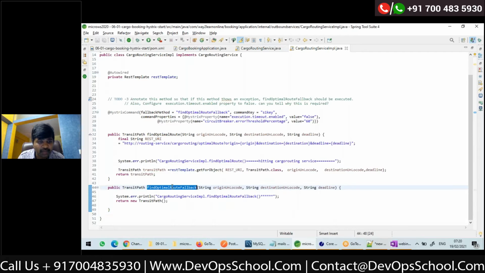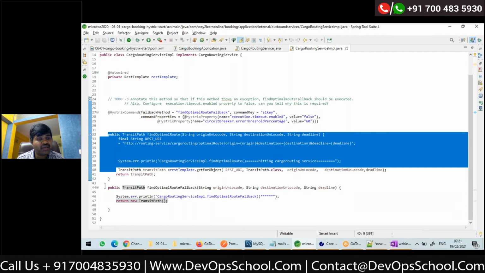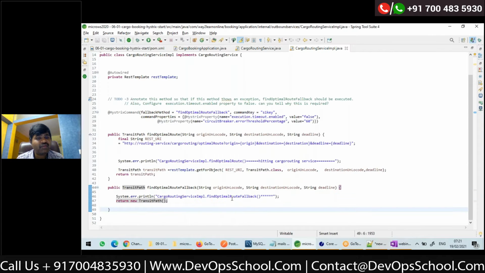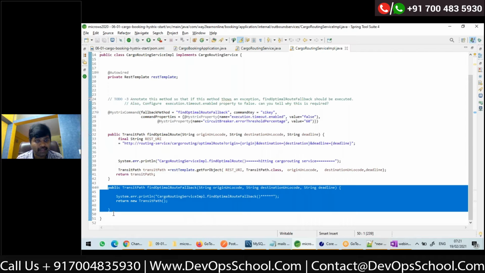This is a fallback method. Remember, the fallback method should have the same signature, that means the same argument types and return type, as the original method. So here is my fallback method, where right now I'm just writing a log, system error, and then returning an empty transit path. No itinerary, empty.